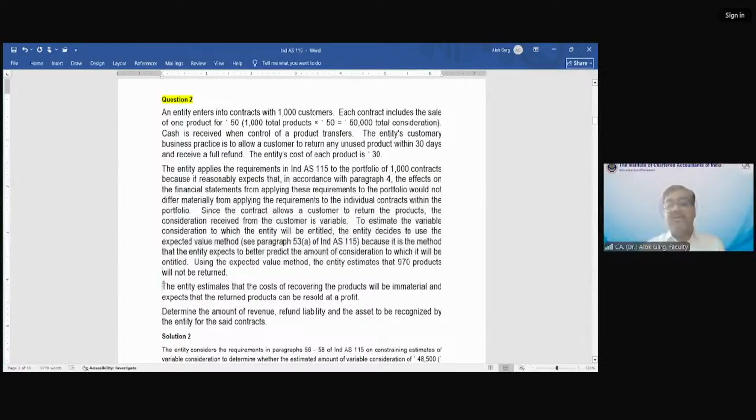The product can be returned. The entity estimates that the cost of recovering the products will be immaterial and expects that the returned product can be resold at a profit, right? Determine the amount of revenue, refund liability, and the asset to be recognized by the entity for the said contracts. So this question is asking you, out of this 50,000 received, what is the amount of revenue you are going to recognize? What is the amount of refund liability you are going to recognize? And what is the asset you are going to recognize from the above transaction? Tell me.